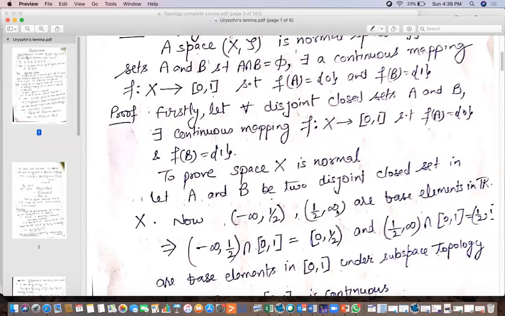Similarly, taking this intersection with [0, 1] gives (1/2, 1], and this will be a base element in [0, 1]. So these two are base elements in [0, 1], which means they are open in [0, 1].